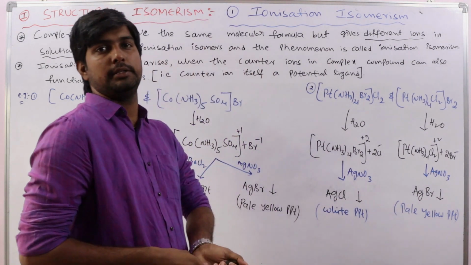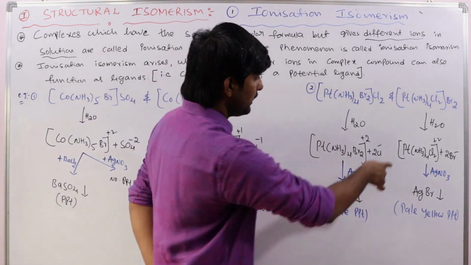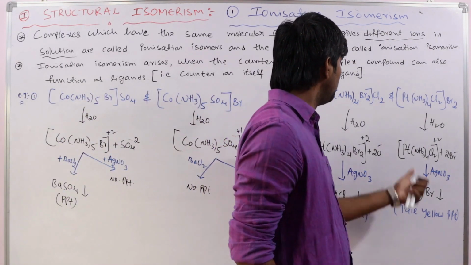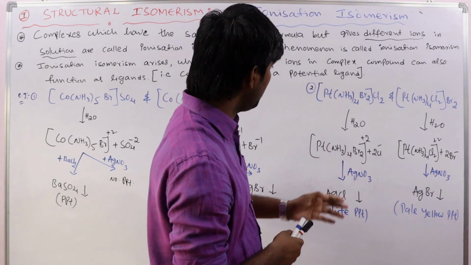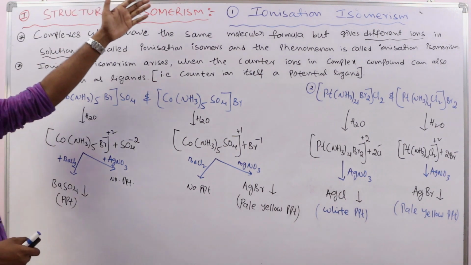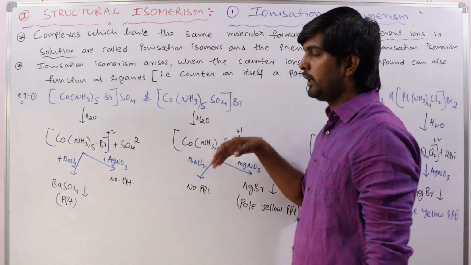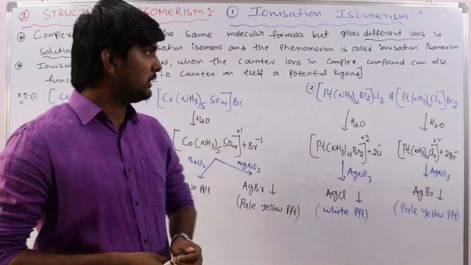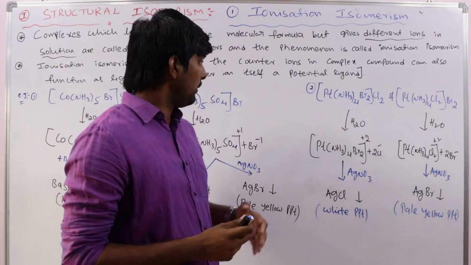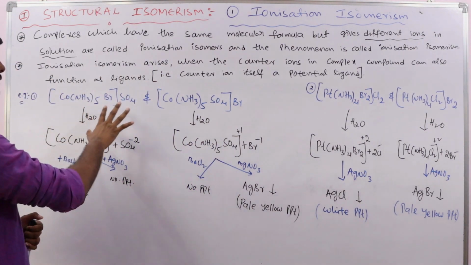This is the confirmation test, yes or no? We get a white precipitate for this complex, and a pale yellow precipitate in this case. What is the meaning of this? Both give different ions in the solution. Clear? So ionization isomerism is very simple. If in the examination they directly ask which of the following is a pair of ionization isomers, just observe that they should have the same species.